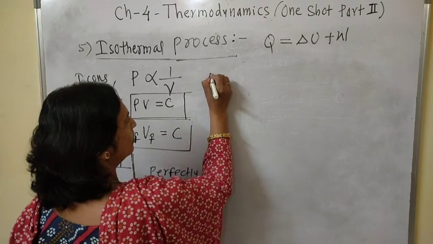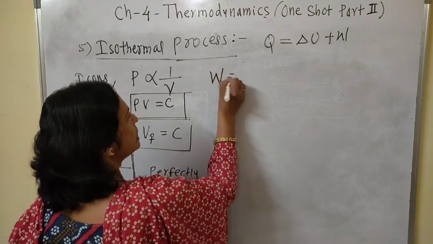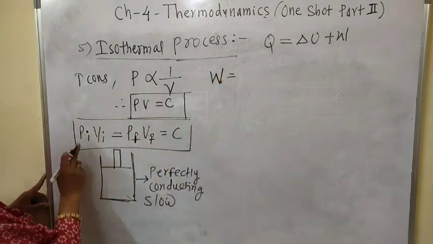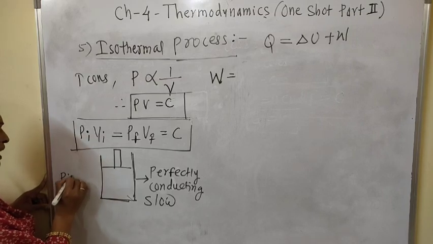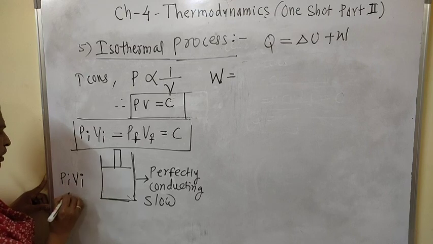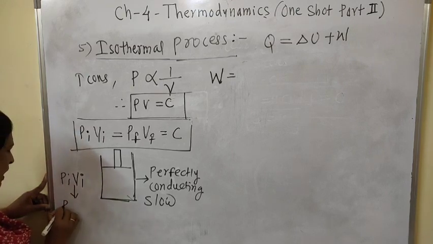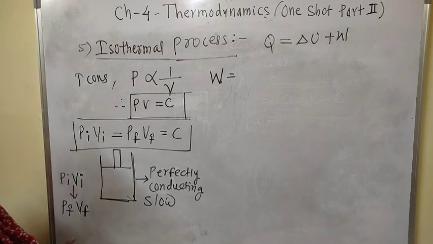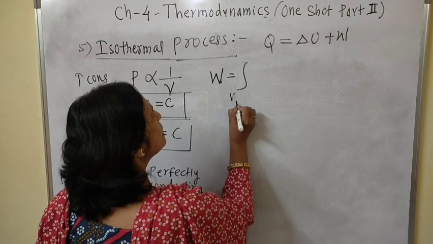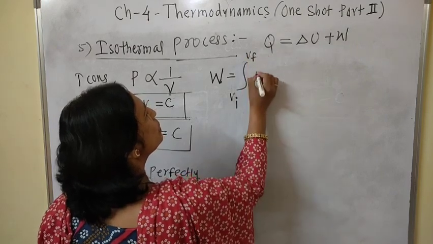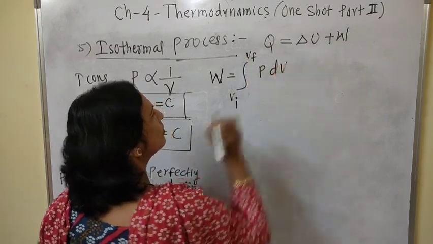Q is equal to W, and there are changes in the system: Pi is the initial pressure and Vi is the initial volume that go on changing, Pf is the final pressure and Vf is the final volume. Then we know the work done during that process, as volume goes on changing from Vi to Vf, is the integral of P dV.